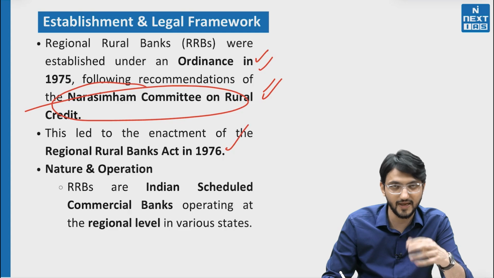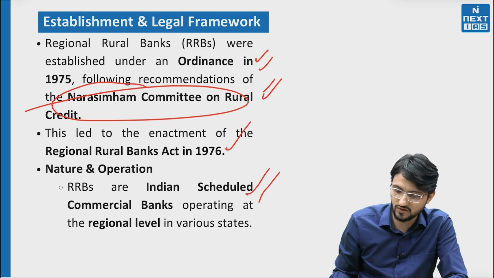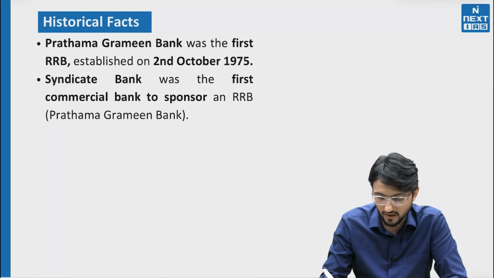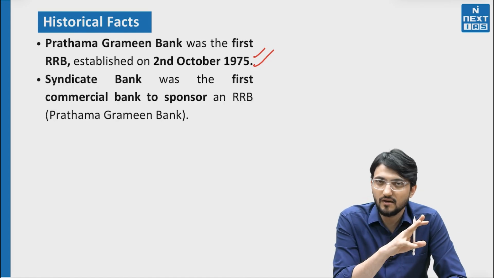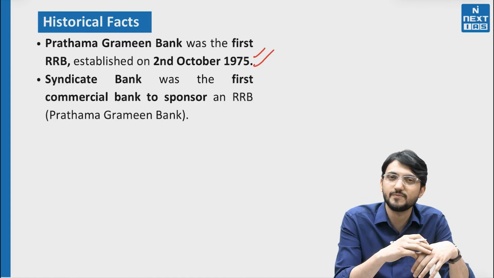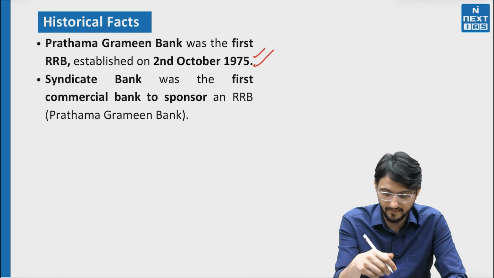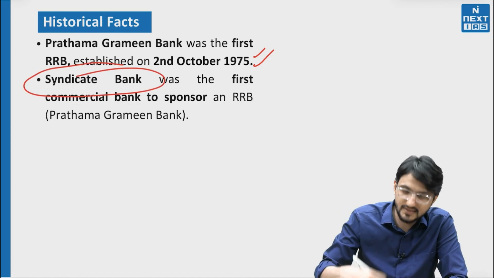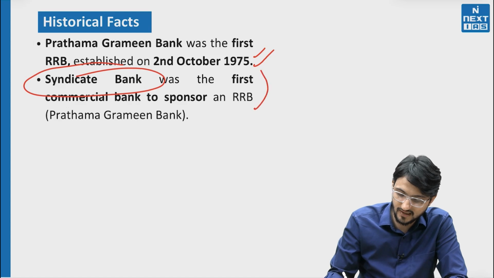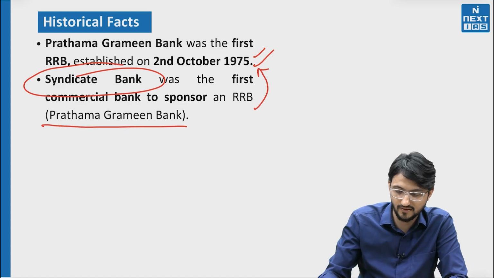And then there was an act which I already told. The nature was that they will provide credit to the rural area. Then the first ever was established under the sponsorship of Syndicate Bank. There is a bank called Syndicate Bank. In its sponsorship, the first RRB was established. That is called Pratham Gramin Bank.